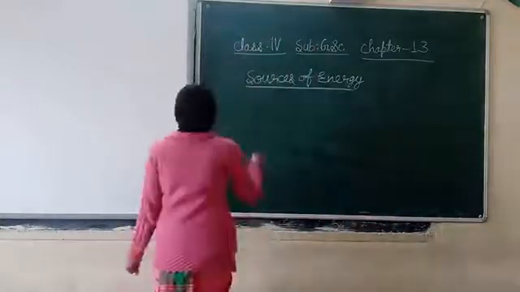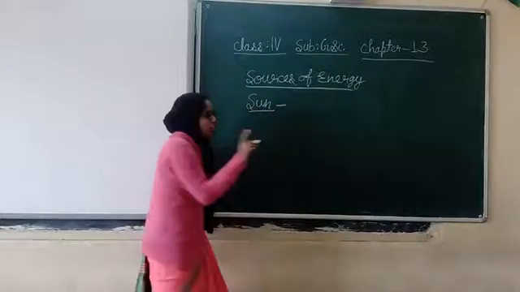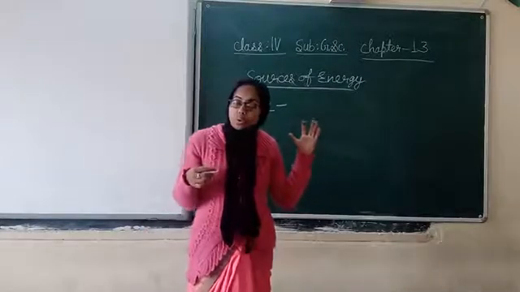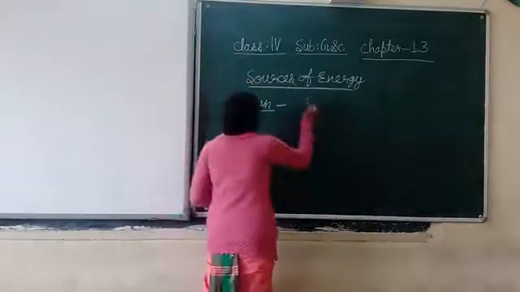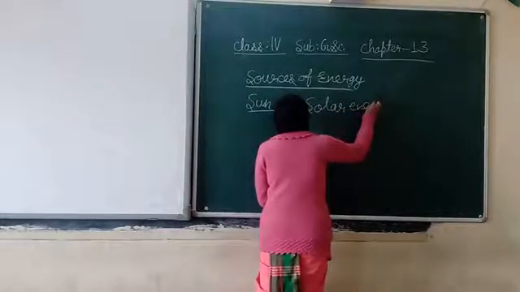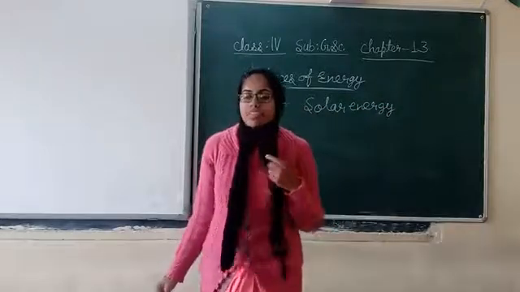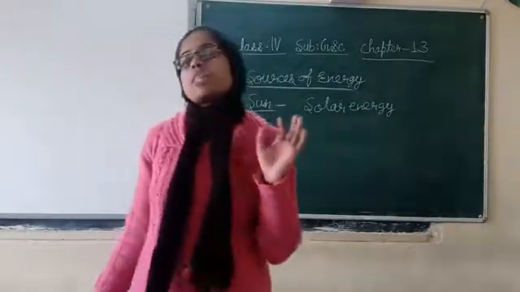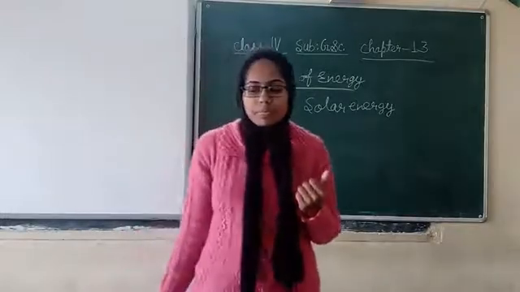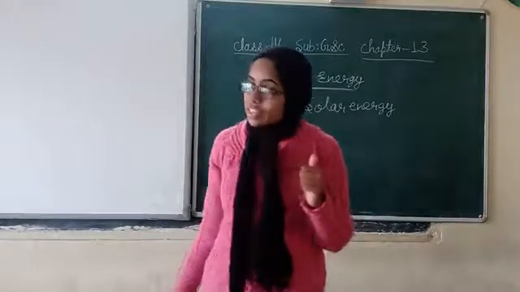First of all, the energy which we get from the sun. What is it called? All of you are aware of this energy and you know the name. The energy which we get from the sun is solar energy. Which energy? Solar energy. The sun is the ultimate source of energy. It is a natural source of energy, and energy from the sun is called solar energy.